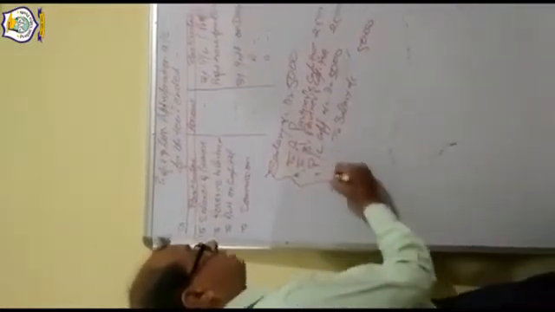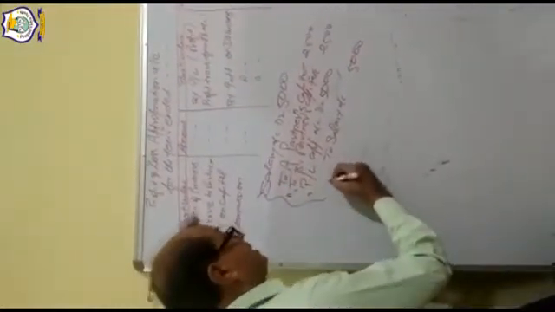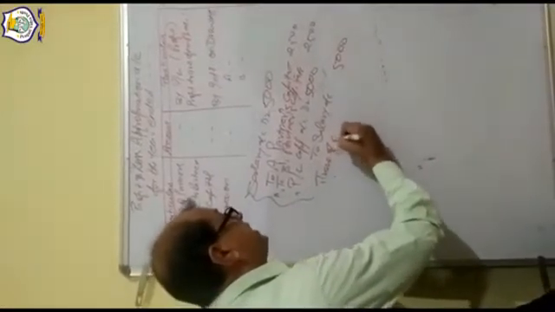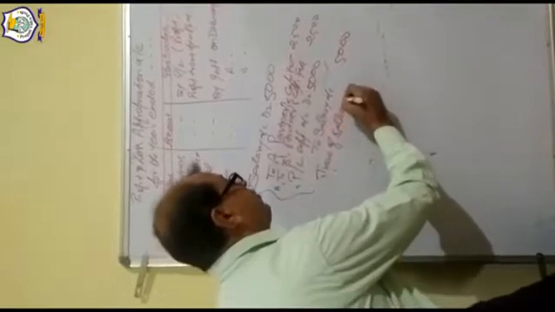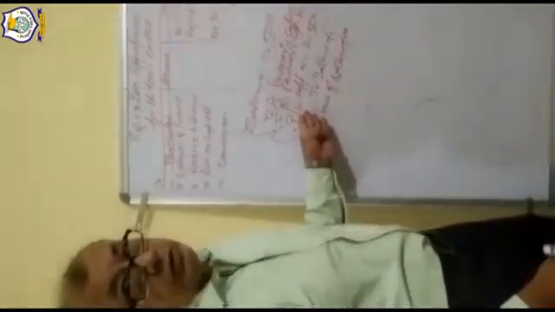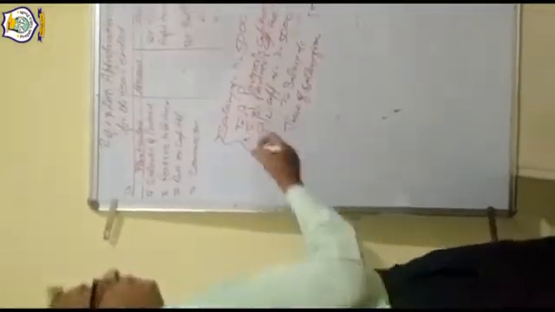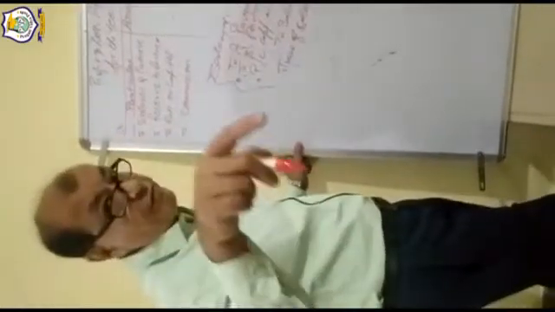This entry is the transfer of salary from the capital account to the P&L appropriation account. This is the transfer. Same as interest on drawing. Now I am telling you the entry of this. Interest on drawing is the income for the business, so this is the expenditure for the partner.